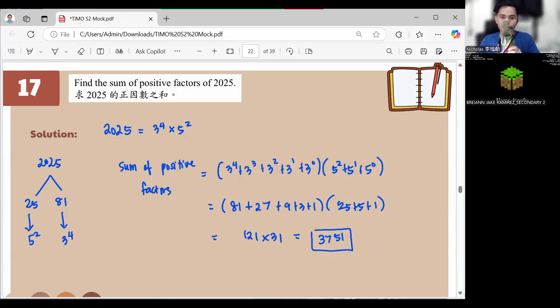Any questions? Don't forget, when using the prime factors, there are three different ways in solving. It's solving for the sum of positive factors, the number of factors, and the number of simplified proper fractions or the number of co-prime. So don't forget about that one.